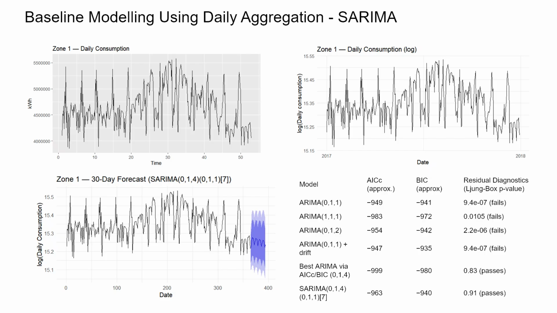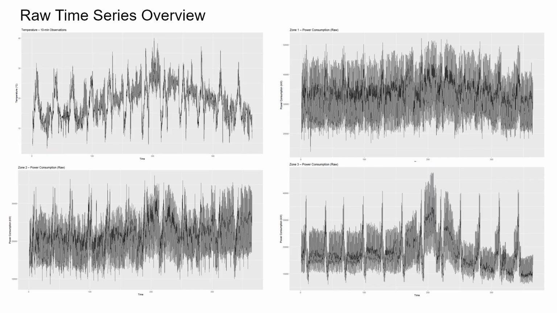And this told us something important. A lot of the meaningful structure in Tetuan's electricity usage isn't happening day to day, it's happening inside the day. That's why the daily models weren't enough and why we shifted to the raw 10-minute data. When we looked at the raw 10-minute series, it becomes obvious why daily models were missing so much. The intraday cycles are incredibly strong. There are sharp spikes every day, and the zones behave differently, especially zone 3. So we knew any model that didn't use the high frequency structure wouldn't be capturing the real behavior.